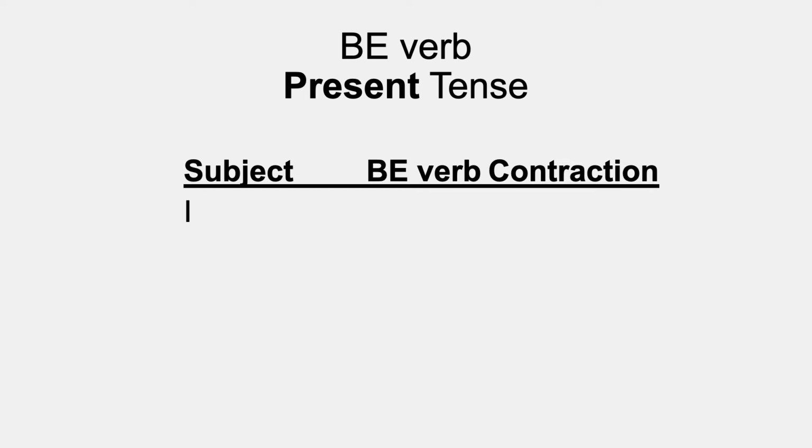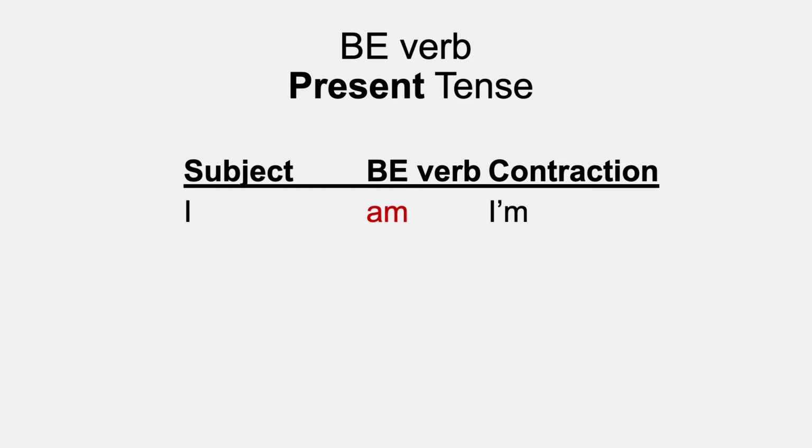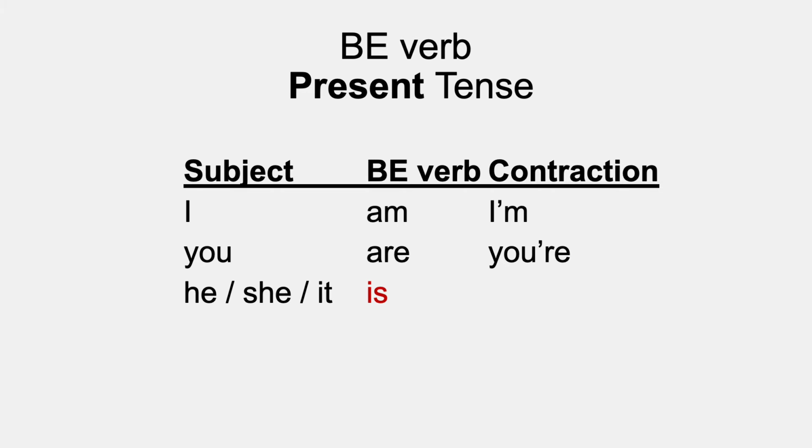So the be verb changes for the different subjects. The subject and the be verb can be contracted. That means they can be pushed together. For example, I am. I'm. When you contract I am, it's really important that you pronounce the M sound in I'm because it stands for the be verb am. You are, you're. He, she, it is. He's, she's, it's.